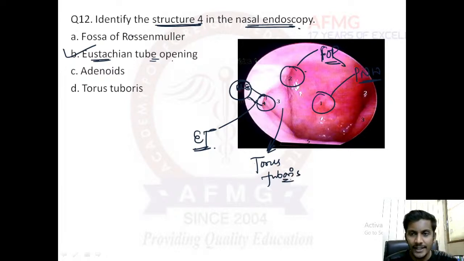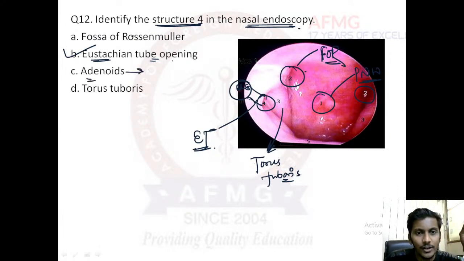Okay, I hope this is fine. So here also you can see the fossa of Rosenmuller clearly, on the very posterior superior most aspect of the nasopharynx. So it is behind the torus tubarius. If you need a landmark, it is behind the torus tubarius. Adenoids are not usually seen in this image.